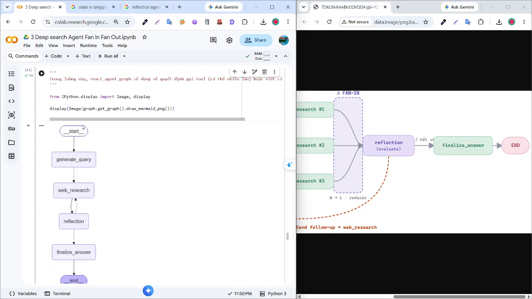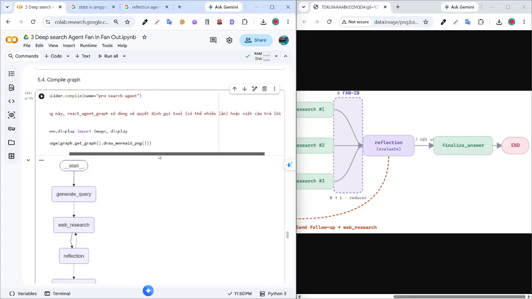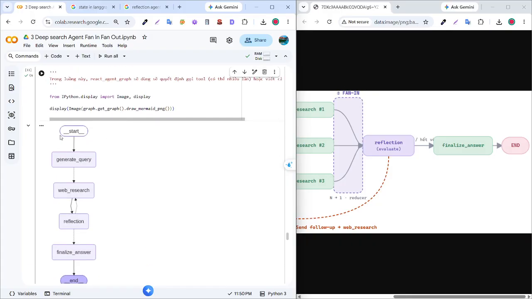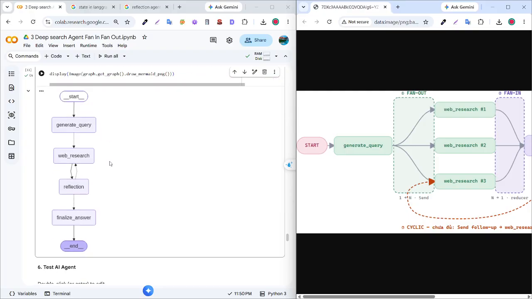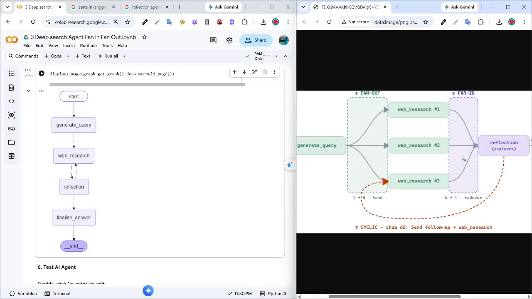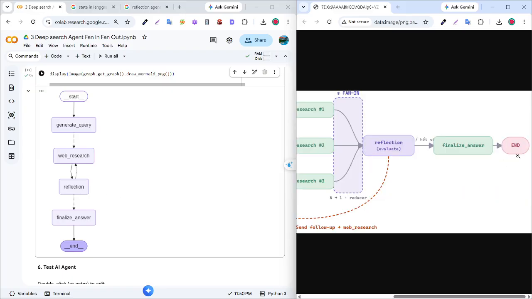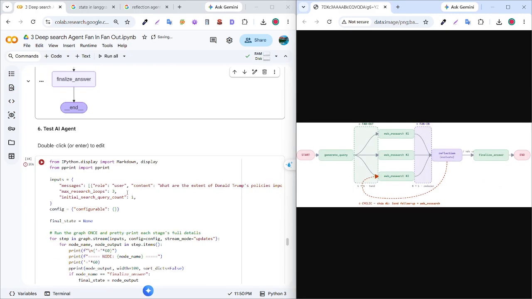You can see here, I will compile the graph in LangGraph. You can see I start with start and the next step is generative query and web research. And when we have web research and reflection, it picks a cycle, and the final is final answer in the end.